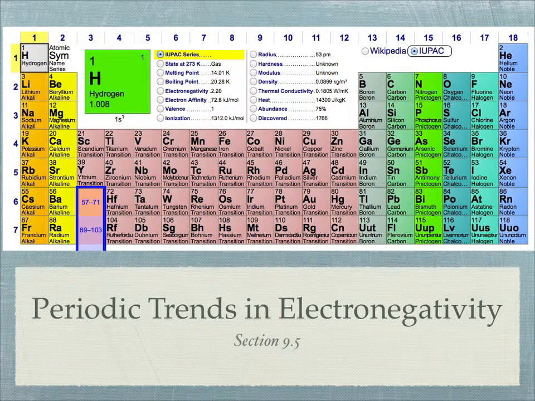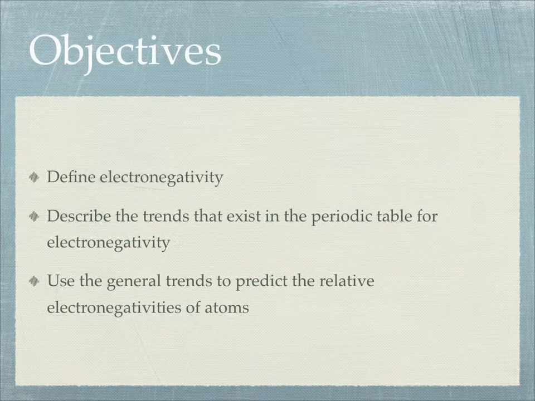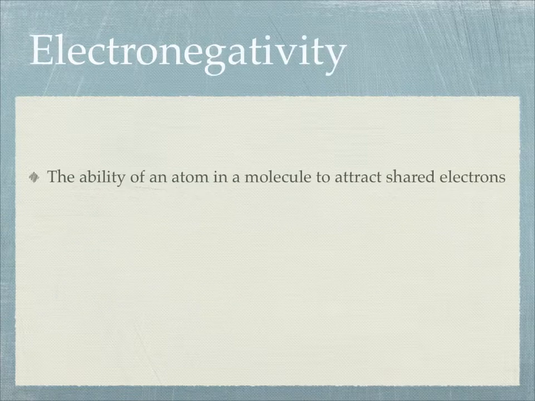All right, this is section 9.5, periodic trends in electronegativity. So we've been doing a lot of trends, this time electronegativity. All right, so be able to define it, be able to describe the trends, and be able to use those to predict the relative electronegativities of those atoms. All right, so what is it?